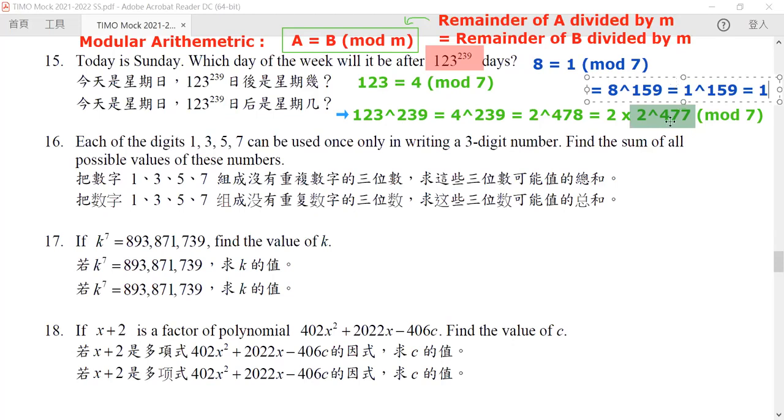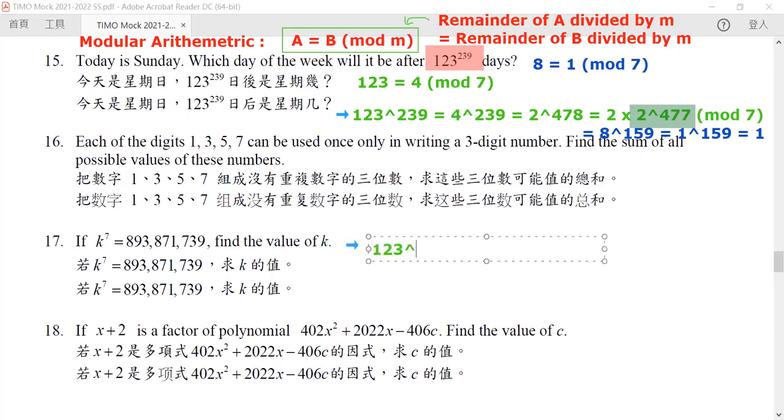So by replacing them, we know that the whole thing is equal. Hence in here we can rewrite our equation in the following form. 123 to the power of 239 is equivalent to 2 times 8 to the power of 159. But the latter part is equal to 1.